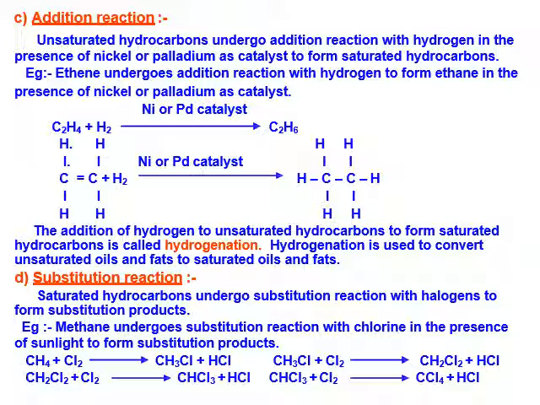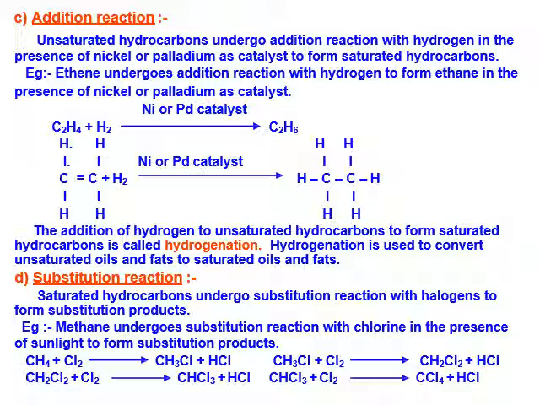Now in this reaction, the double bond between carbon is broken and hydrogen will be added to both the carbons. The addition of hydrogen to unsaturated hydrocarbon to form saturated hydrocarbon is called hydrogenation. Addition of hydrogen is known as hydrogenation. Hydrogenation is used to convert unsaturated oils and fats to saturated oils and fats.